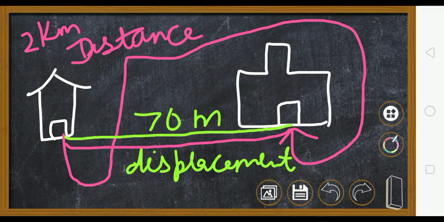Second, I told you that displacement can be zero. You went from your house to the school and came back again to your house. So where were you before? In your house. Now where are you? In your house. So was there any displacement? No. You were in your house, now also you are in your house. So your displacement is zero. Whereas if you go by this route and come back also by this route, your distance will be 4 kilometers, but your displacement will be zero. Okay?